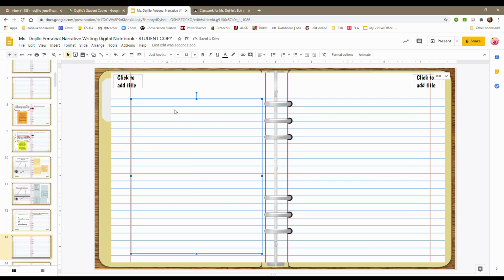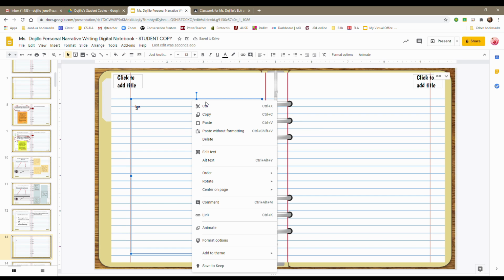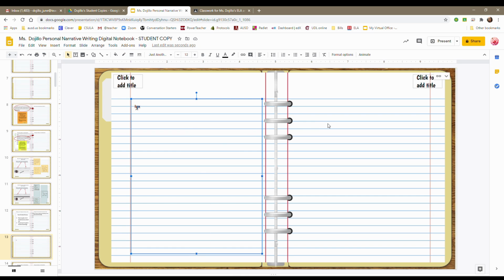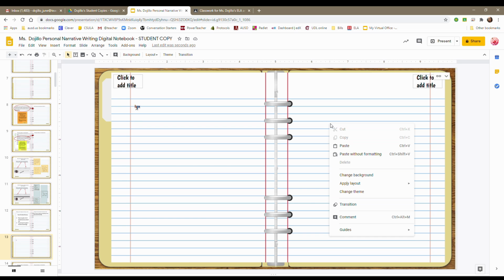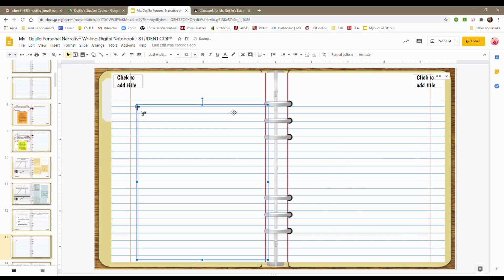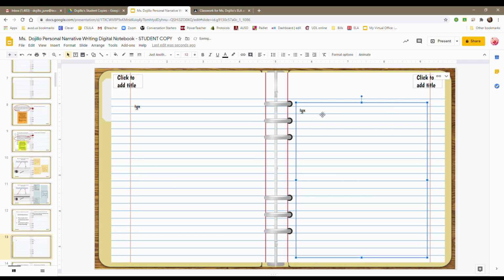So we'll say that I can type here. And then you're going to have another page. You can simply right-click, copy, and then go on to the other page, right-click, and paste. And then it'll populate the original space that you copied it from, but all you have to do is drag it.